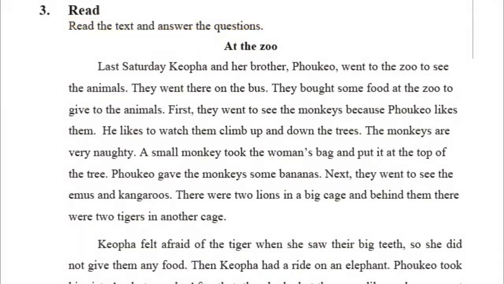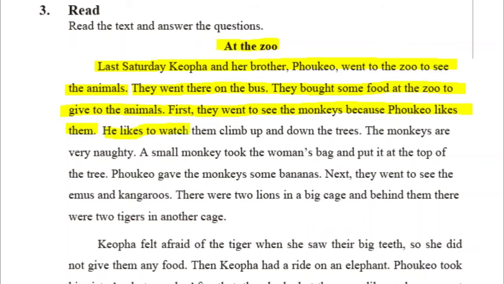Let's go. At the zoo. Last Saturday, Koopa and her brother Pokeo went to the zoo to see the animals. They went there on the bus. They bought some food at the zoo to give to the animals. First, they went to see the monkeys because Pokeo likes them. He likes to watch them climb up and down the trees.